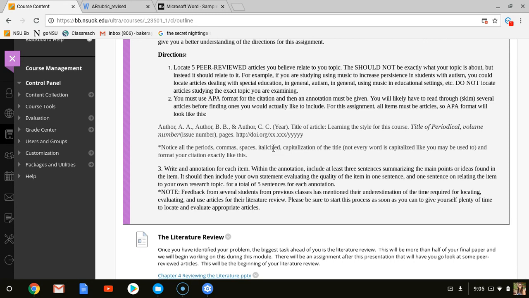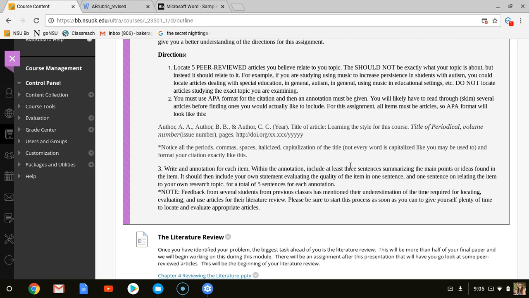So for each item, you will write a citation in APA format, and then you will write an annotation for each item. So inside the annotation, I've given you the directions. You need to give me 3 sentences that summarize the main points or ideas found in the item. Then you give me 1 sentence of your own evaluating the quality of the item, and then 1 sentence relating the item to your research topic. How would you use this in your literature review? How does it relate to what you are doing? So that will be a total of 5 sentences for each annotation.